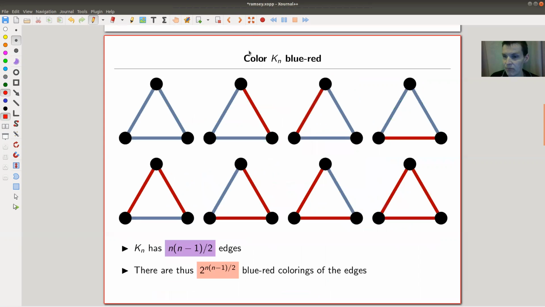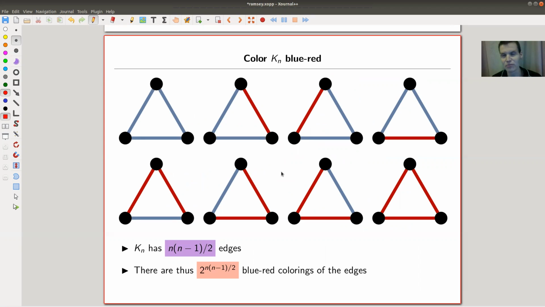And the problem here is that almost everything you count in Kn grows ridiculously fast. So here's my counting problem. I would like to color my edges. I would like to color them blue and red. 2 colors. In general, I could use more colors.